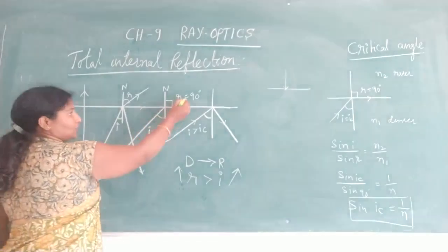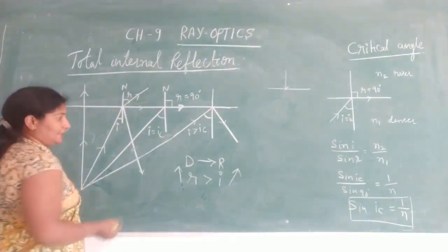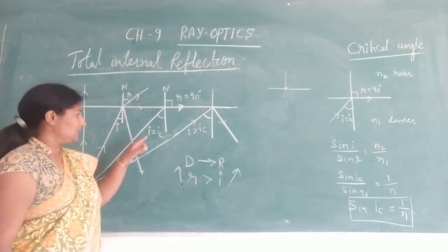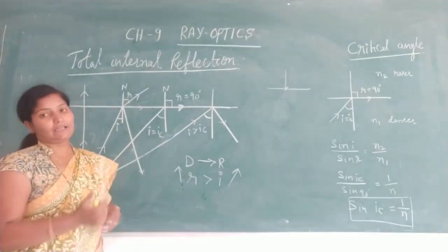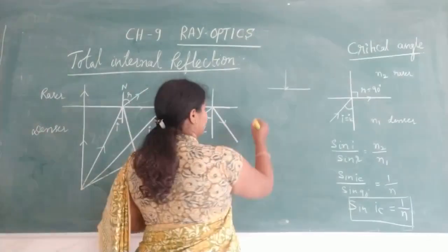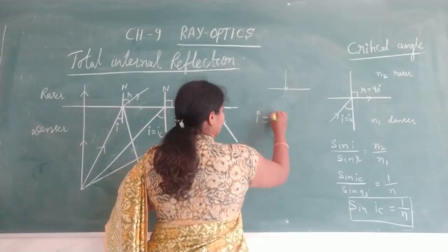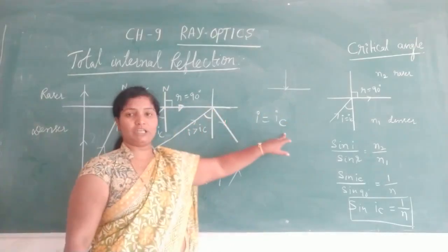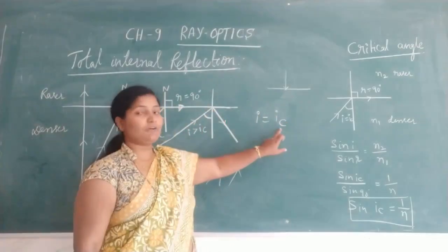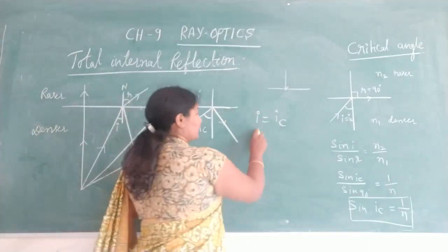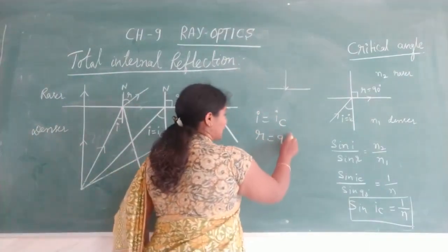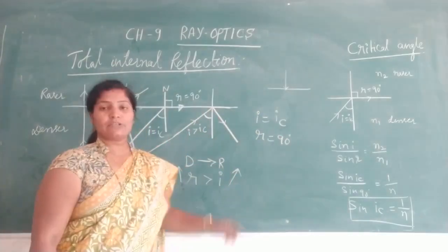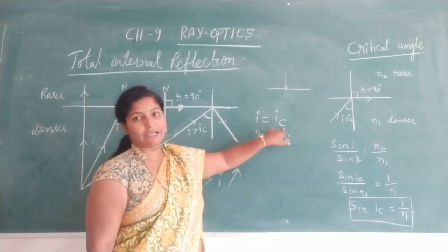In this case, when the angle of refraction is 90 degrees, there is a particular name for the angle of incidence: the critical angle. Critical means that it is the minimum value of angle of incidence for which we get the refraction of 90 degrees.